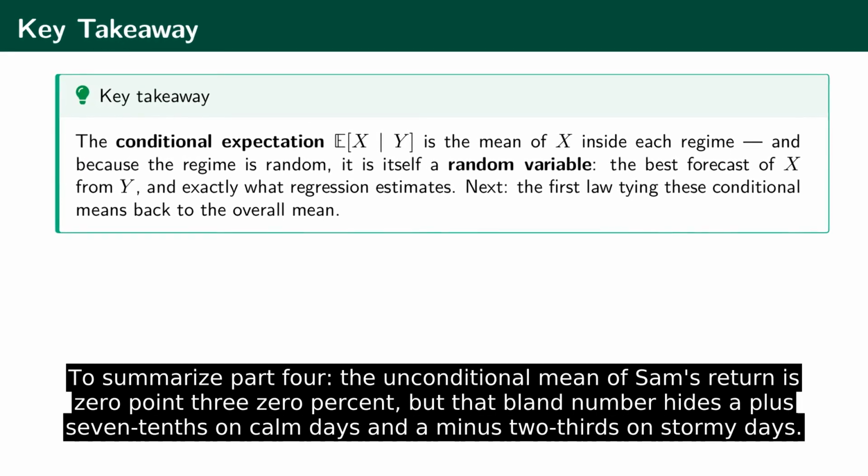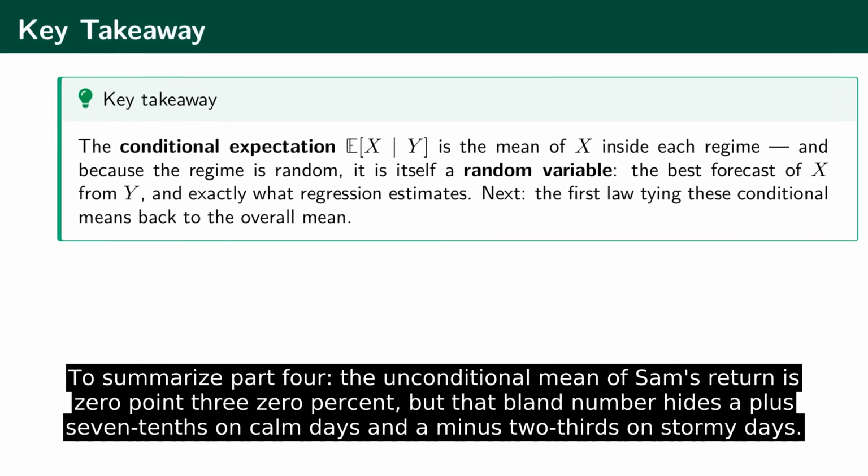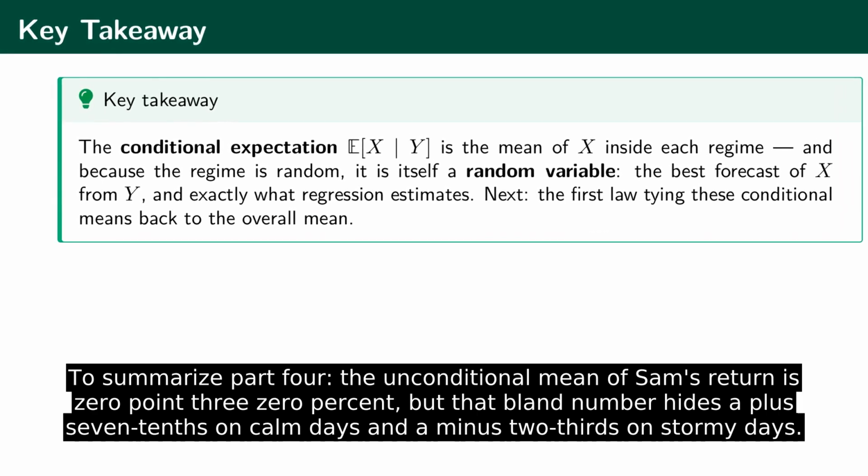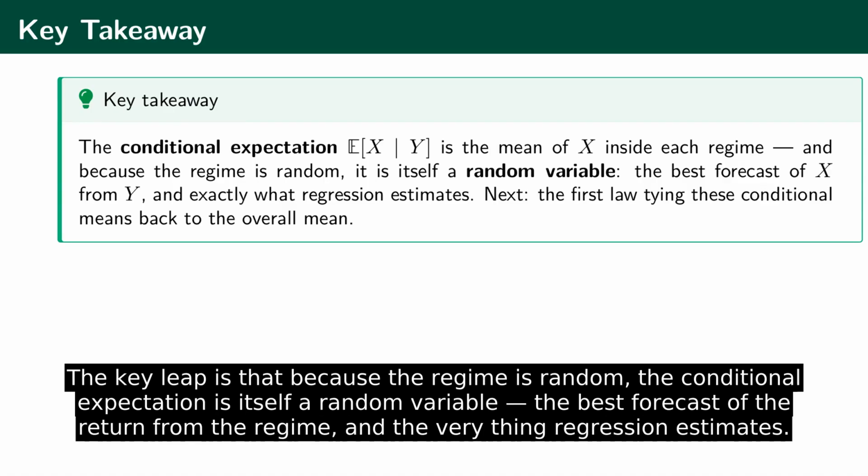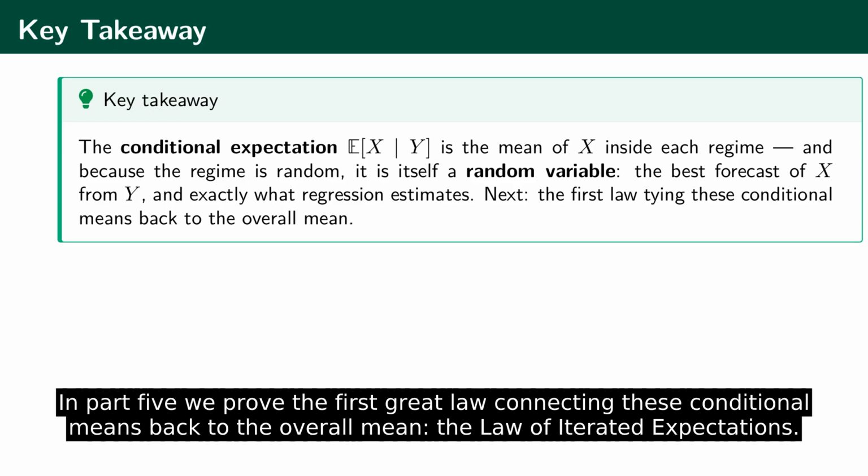To summarize Part 4, the unconditional mean of Sam's return is 0.30%, but that bland number hides a plus 0.7% on calm days and a minus 2/3% on stormy days. The key leap is that because the regime is random, the conditional expectation is itself a random variable, the best forecast of the return from the regime, and the very thing regression estimates. In Part 5, we prove the first great law connecting these conditional means back to the overall mean, the law of iterated expectations.